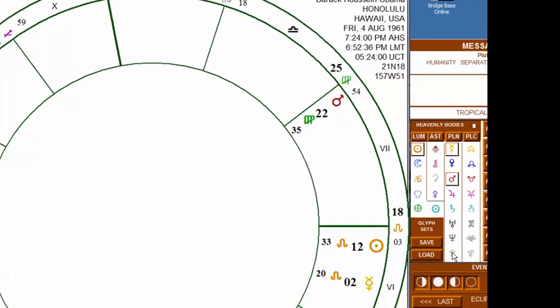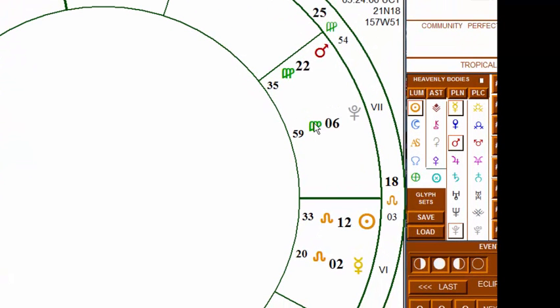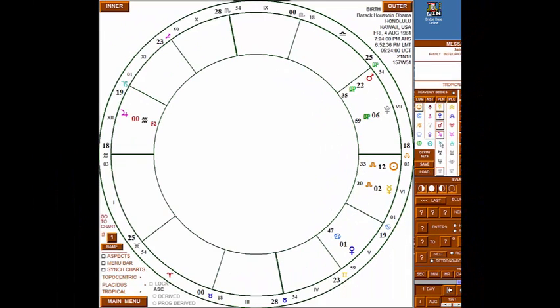Let's see where Pluto is located. Pluto is in Virgo. So Pluto's dispositor is Mercury through Virgo, but Pluto's final dispositor, once again, is the Sun. Let's bring all the planets in. And we see that all but Saturn have the Sun as their final dispositor. This makes the Sun very, very, very important in President Obama's chart.